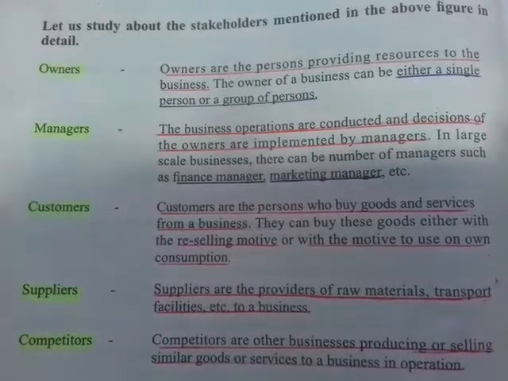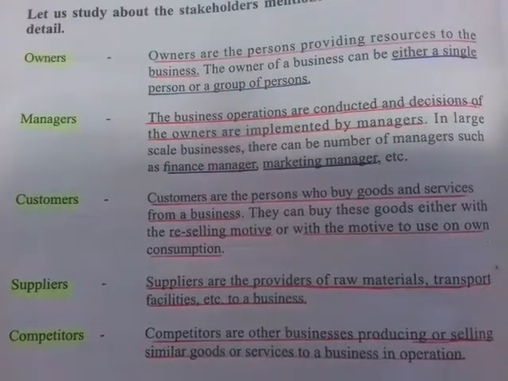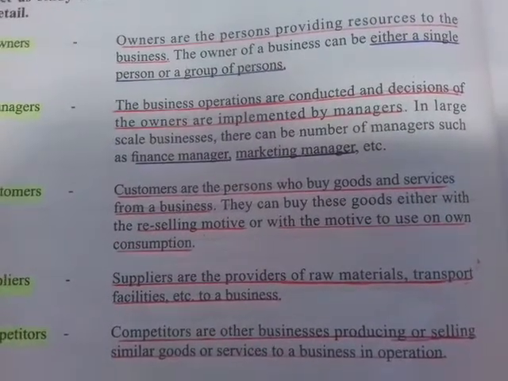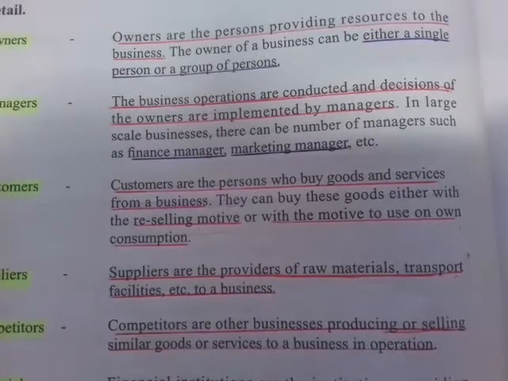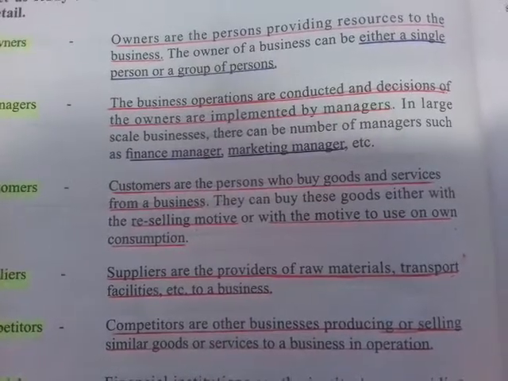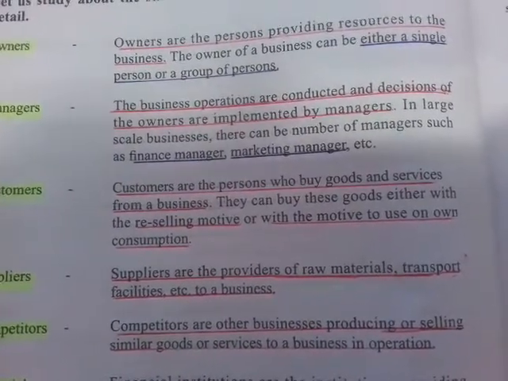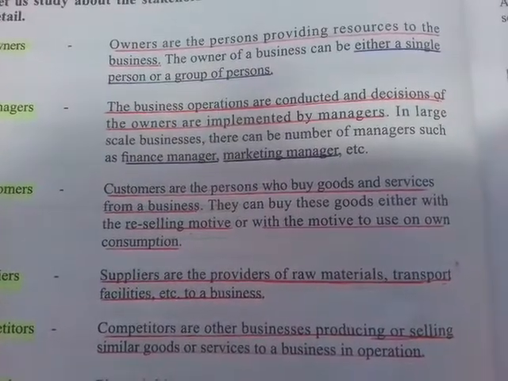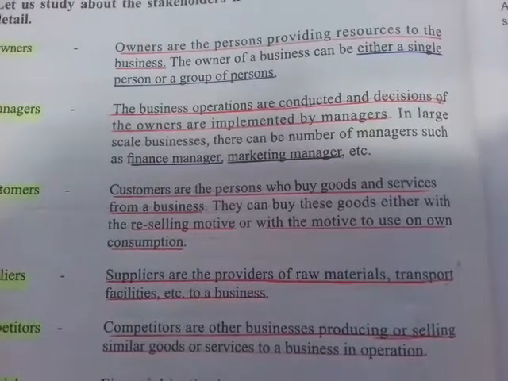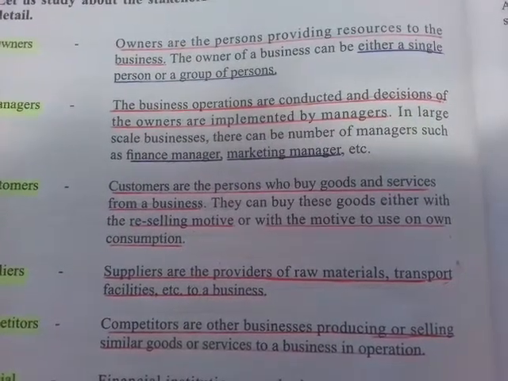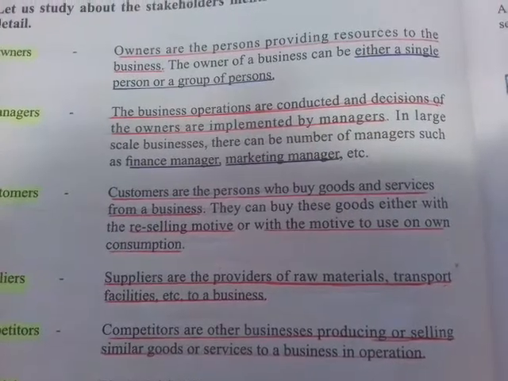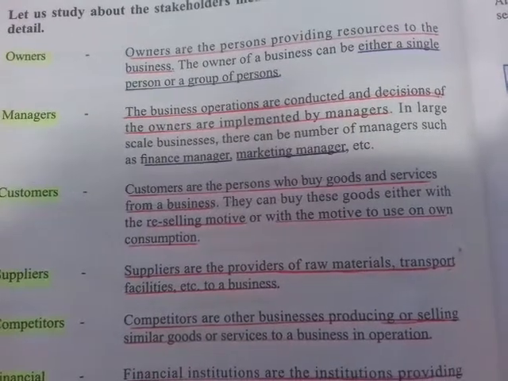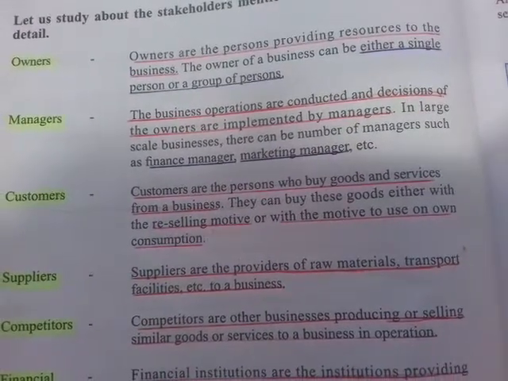Okay, the next stakeholder is the managers of a business. The business operations are conducted and decisions of the owners are implemented by managers. So, what does this mean? The business operations, that means the business activities, are conducted and the business decisions of the owners are implemented by managers. The manager's duty is to carry out the orders of these owners.